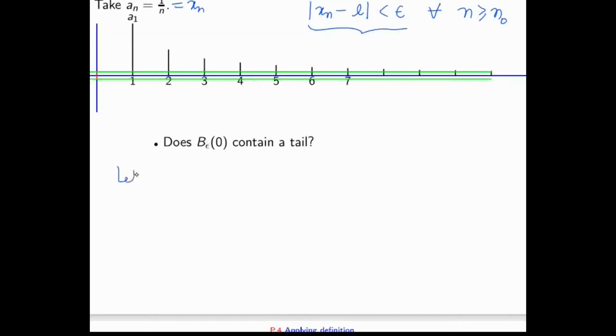How will we start? We'll always start: let epsilon be a positive number. So don't worry about epsilon at all. For every problem you have to write only that epsilon is a positive number. Okay. Then we'll check this one: |xn minus L| is less than epsilon. What does it mean? Xn in this example is 1 by n, and it is going to 0, so L is 0. It is less than epsilon. So from this we can write |1 by n| is less than epsilon. Up to this, if anyone has any problem, tell me.